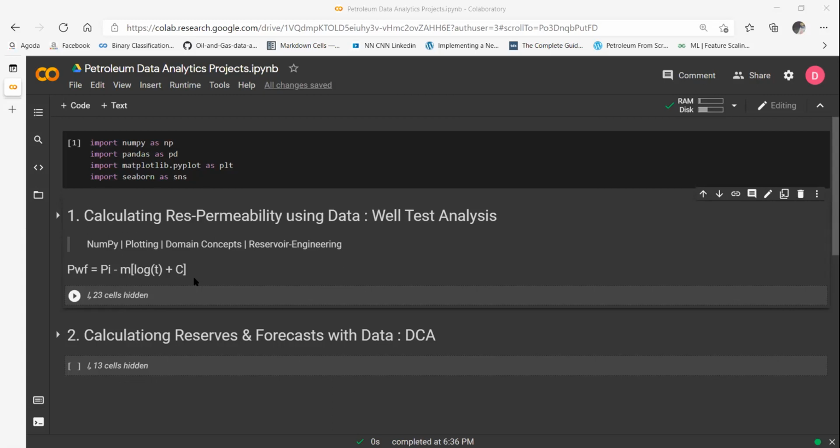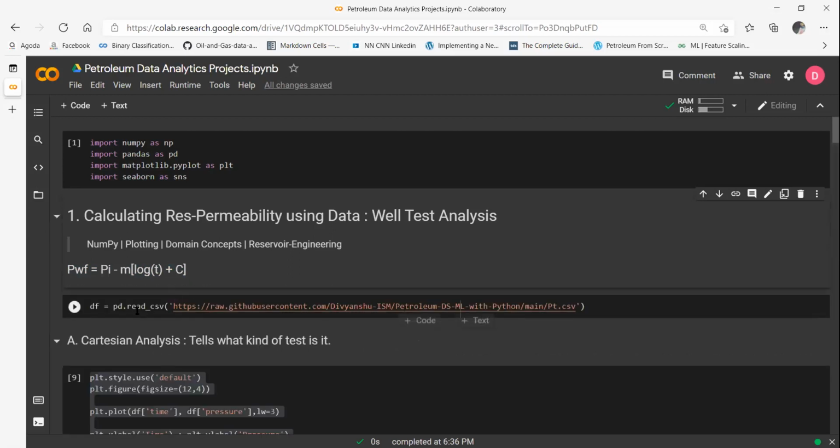Okay, so let's go. This is the equation that we have to keep in mind. Whatever pressure we are recording, this is the equation which, by physics, says how the pressure will follow with respect to time. If you plot pressure on a semi-log line, it will give a straight line. And if you find the straight line, the slope of that straight line will give you formation permeability.